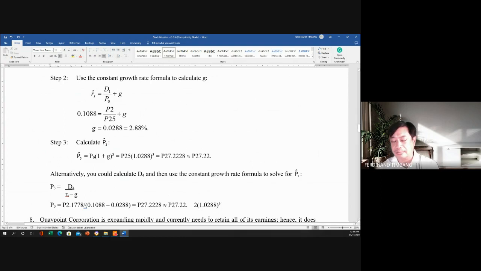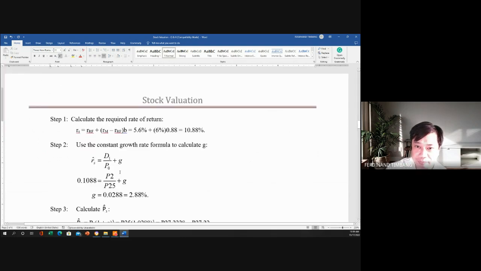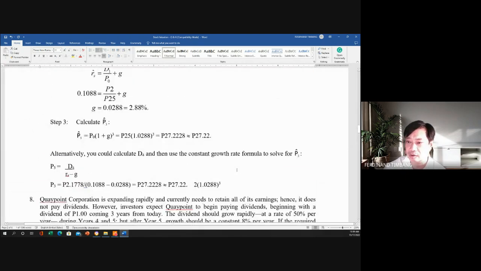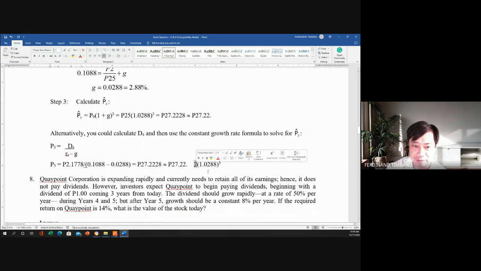Okay, so tama, no? So sorry kasi ito ay D1 na pala. Yung 2 pesos is D1 already. So 2 pesos, yan ay D1, and we're getting the D4, no? D4. So that's why yung 1.0288 raised to the power 3 na lang. So you can get the 2.1778. So divided by 0.1088 minus 0.0288. So still, we can get the same answer as this one. So pareho lang siya, class. Okay?